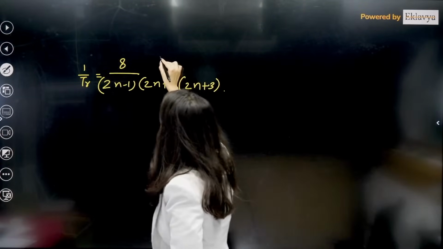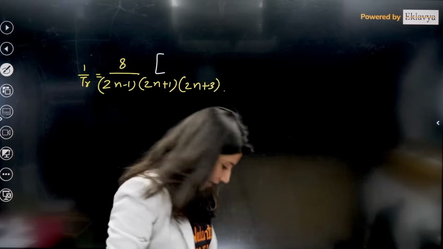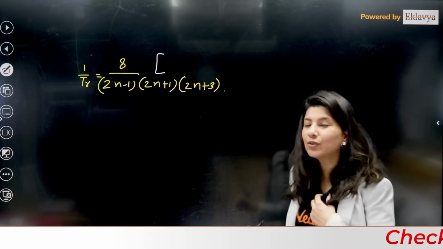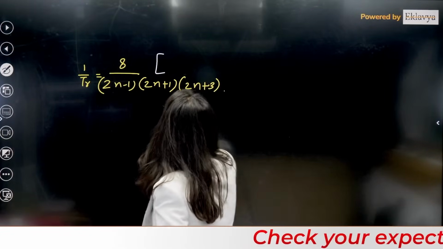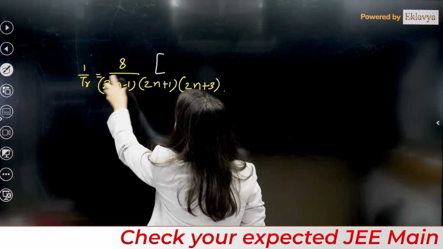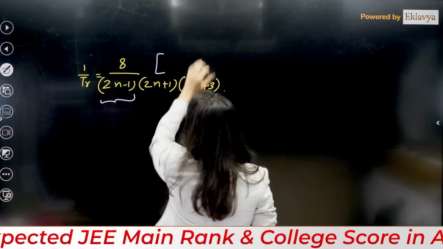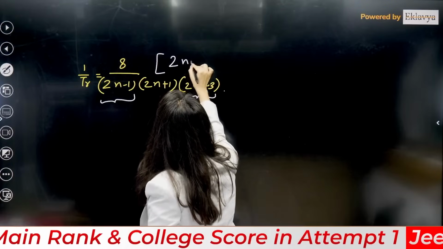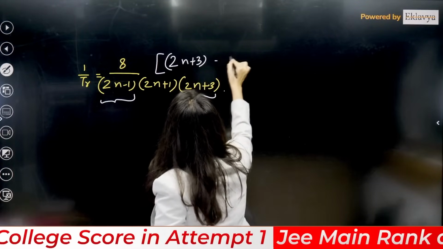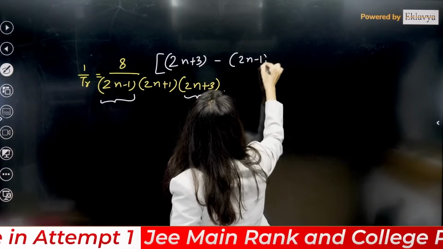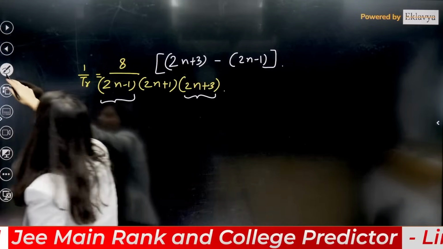Understand, you have to create a bracket over here. Now, 2n plus 3 and 2n minus 1. Create the subtraction of first and last term inside the bracket: 2n plus 3 minus 2n minus 1. A little bit procedural question over here.